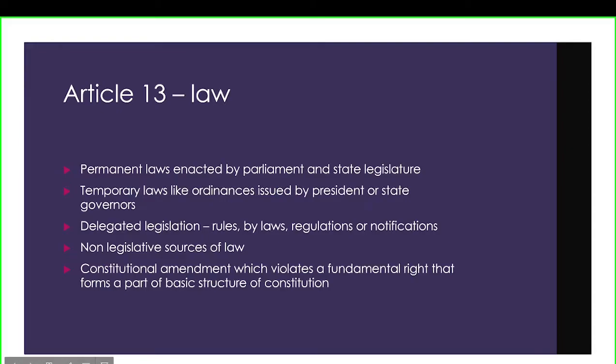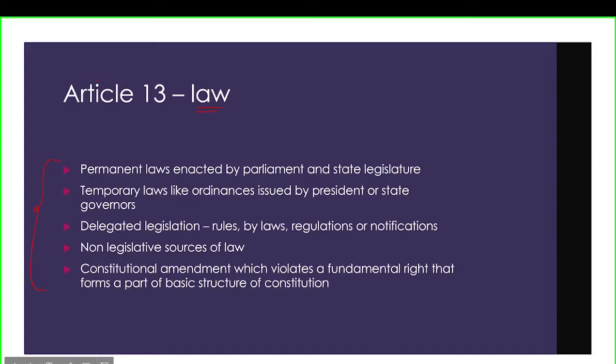Article 13 defines what is law. That means if any law violates a fundamental right, then the citizen can move to the court, right? But what is the law? So against what law a citizen can go to the court is mentioned in Article 13.